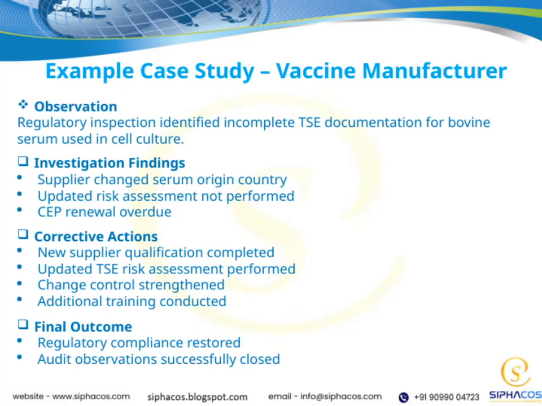Let's look at a real-world example from a vaccine manufacturer. During a regulatory inspection, they found incomplete documentation related to bovine serum used in cell culture. Digging deeper, it turned out the supplier had changed the serum's country of origin, but no updated risk assessment was done. Plus, the SEP renewal was overdue.